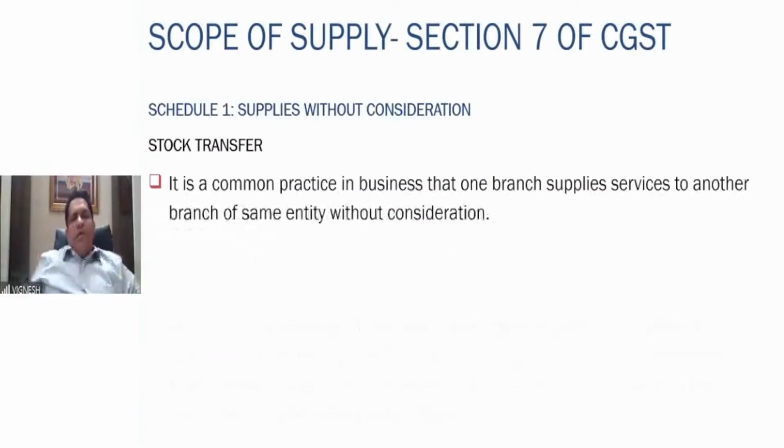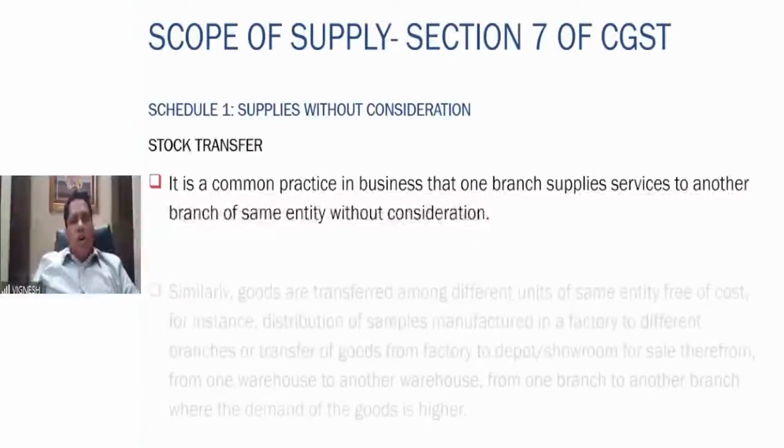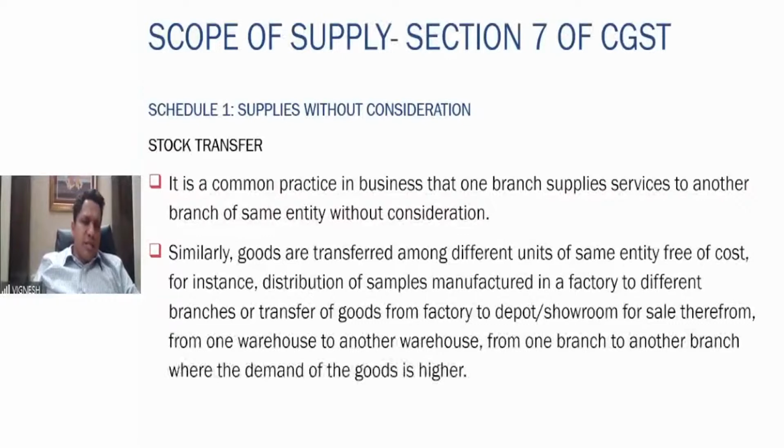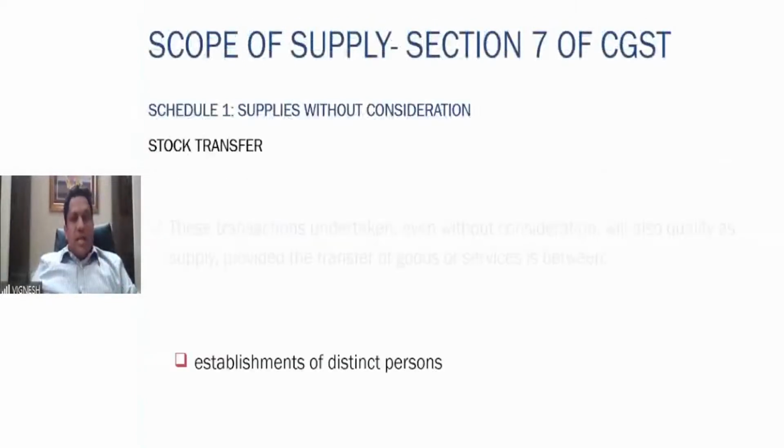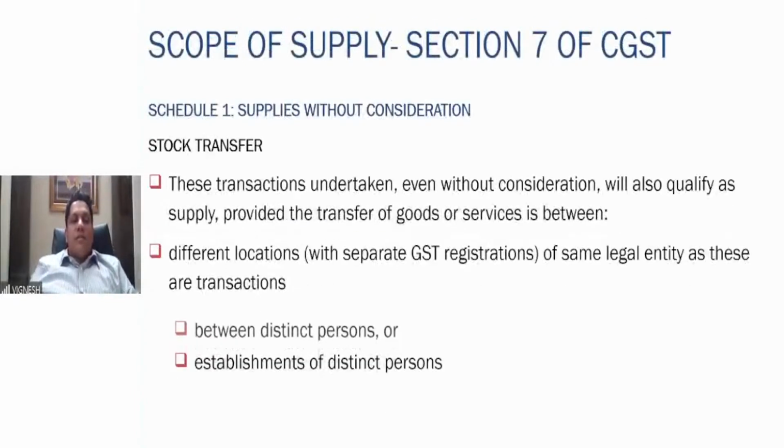One branch supplying services to the other branch is a very common practice in business, without consideration. It's a very, very common practice. Even though it is without consideration, GST is applicable, and since both have the GST registration, they will also get the input tax credit. Then sometimes goods are transferred among different units of the same entity free of cost, such as distribution of samples manufactured in the factory to different branches, from one branch to the other. In that particular situation also, it is a distinct person. So these transactions, even without consideration, will be a supply.